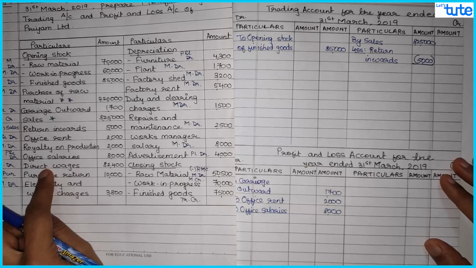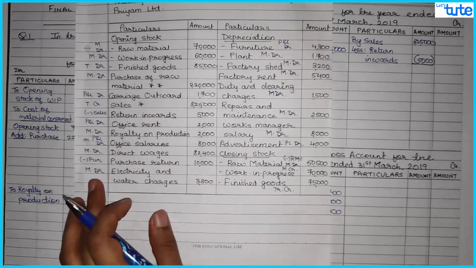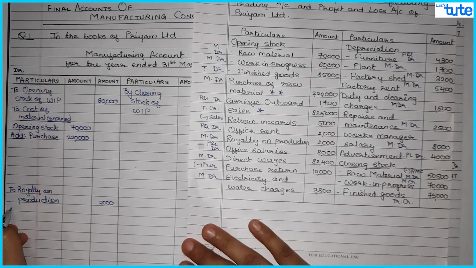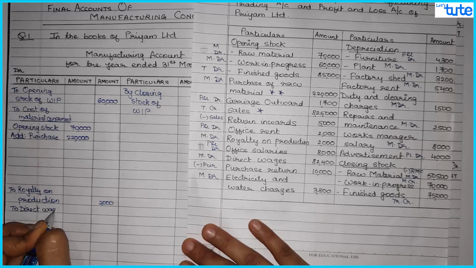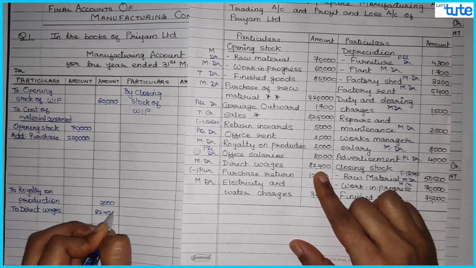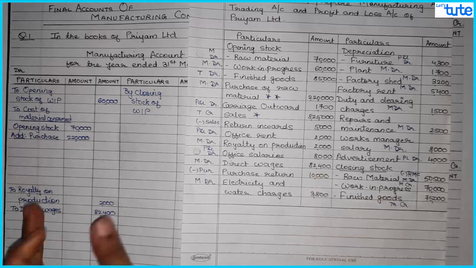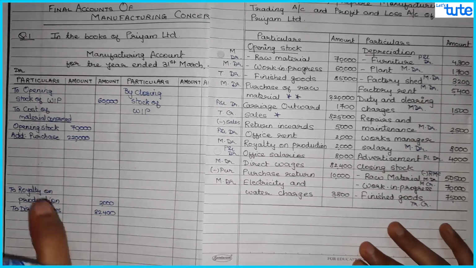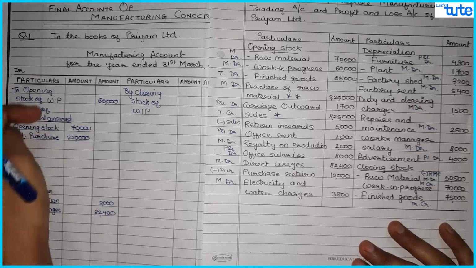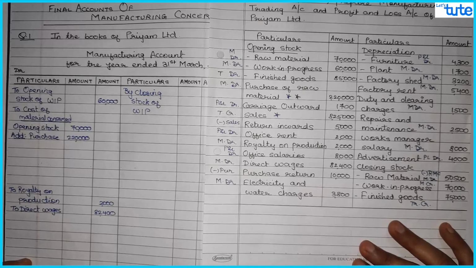Then we have direct wages. Direct wages is again a manufacturing expense, so that will also come in your manufacturing account, to direct wages, 82,400. Now in your manufacturing account you can give headers like opening stock of WIP, cost of material consumed, then direct wages, then manufacturing expense, and then factory overheads, the headings which we discussed in the first video.